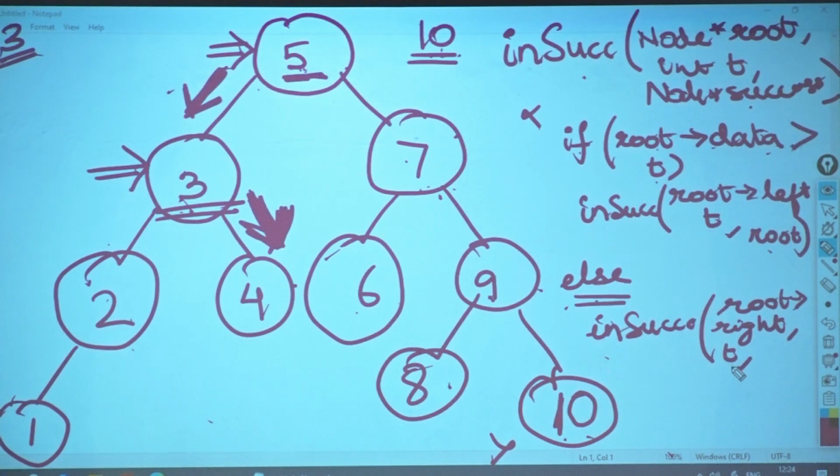Should I pass root itself or should I pass something else? Whatever had come to me as successor. Whatever has come to me as successor only I am going to pass. So what am I passing over here? Successor. Okay. Because root is not less than the target value. So I will pass successor over here.